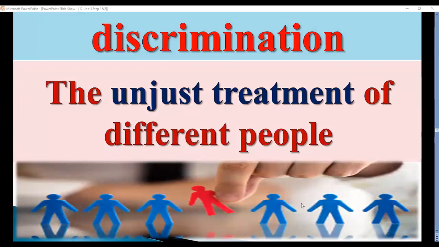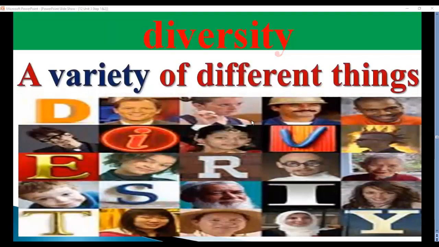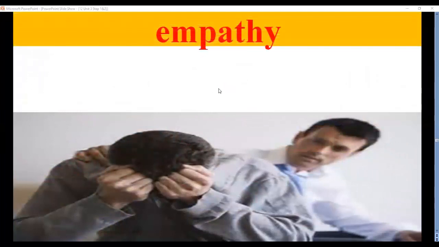We should treat all those people the same. Is okay. So here, discrimination should not be found. Next, here we have another word which is diversity. Diverse means difference. Here we have a variety of different things. So we have diversity and we have difference, a variety of different things.